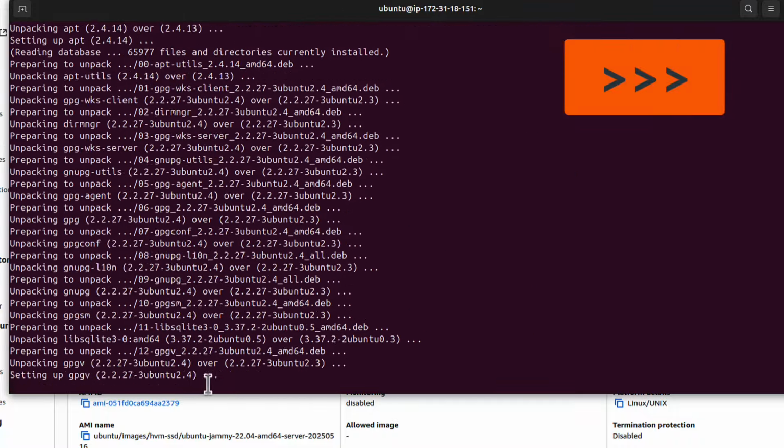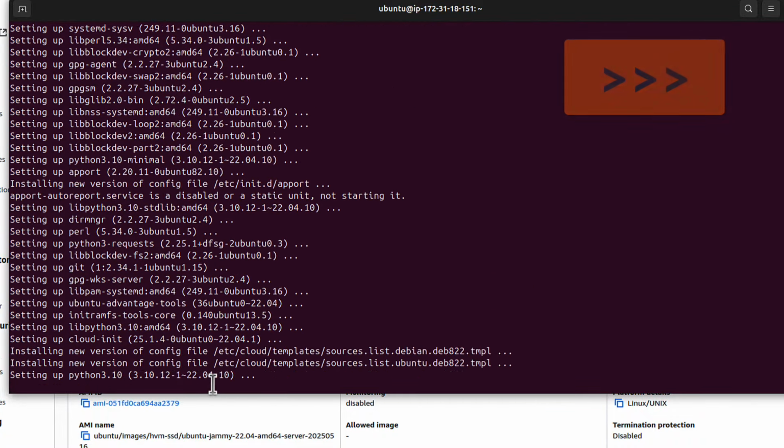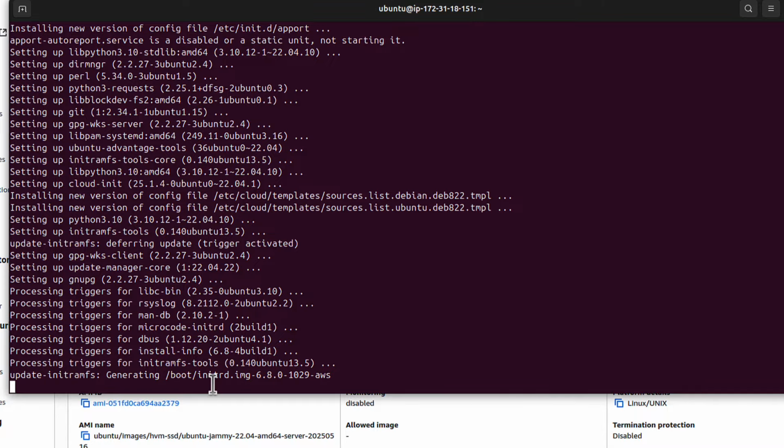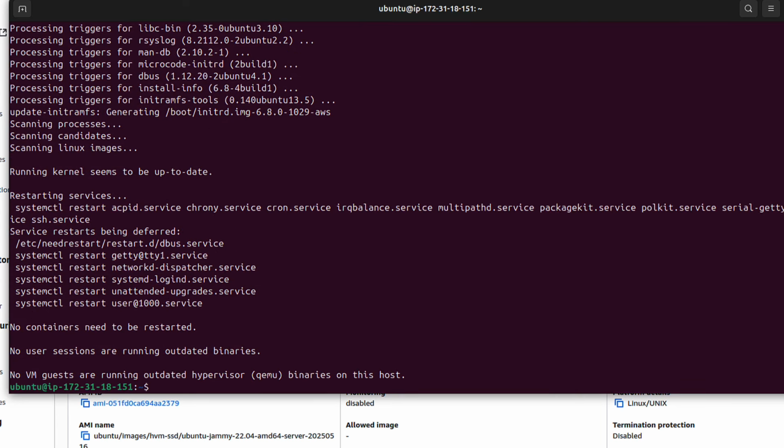That upgrade is optional, I would say, but apt-get update, that first command, is definitely something you want to run every time you build a new server. Now it asks me to restart some services, which is fine. I just use the tab button to switch to that OK, and now press enter, and that process is completed. But, which is another good practice, you want to reboot the server right now. I say sudo reboot. Press enter.